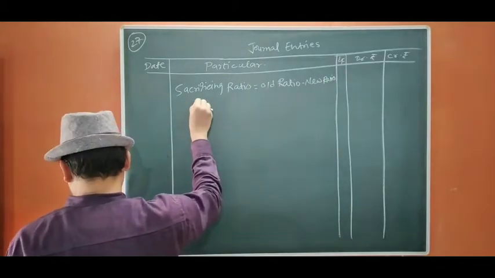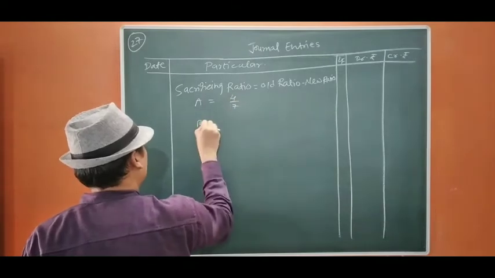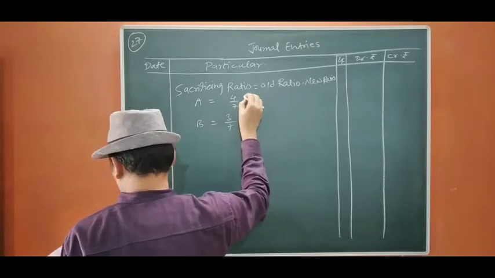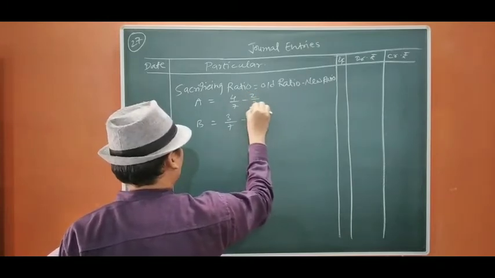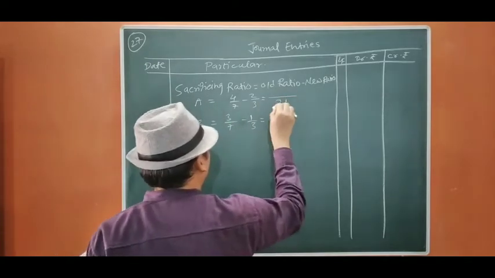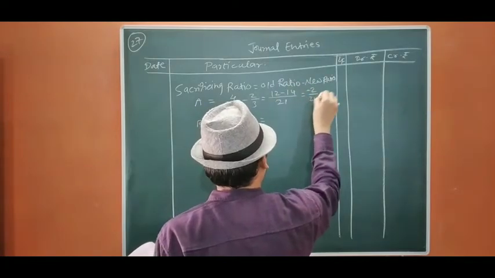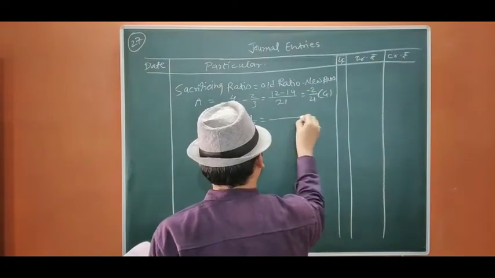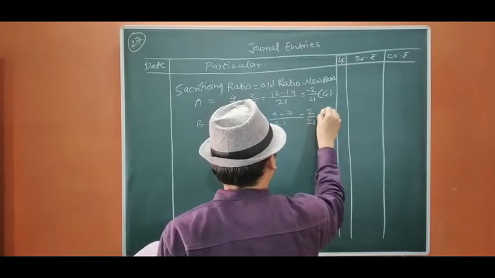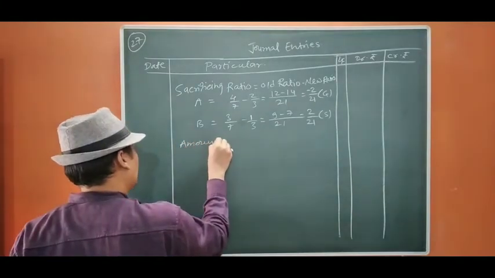First we are going to find out A's. The old ratio was 4/7 for A, 3/7 for B. Now the new ratio was 2:1, that means 2/3, 1/3. So the LCM is 21: 4/7 is 12/21, 2/3 is 14/21, minus gives 2/21. This is gain. For B, 9/21 minus 7/21 is 2/21, this is sacrifice. We are going to find out the amount of A and B.